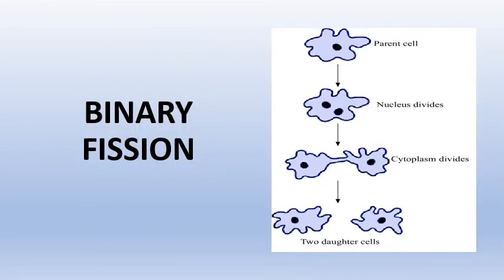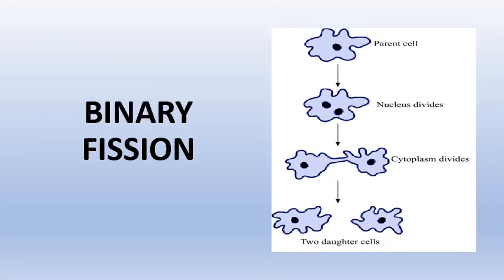The next method is binary fission. As the name itself suggests, fission means dividing or splitting, and binary means two. So binary fission means when the parent cell divides into two identical daughter cells. In animals, this kind of reproduction is commonly seen in unicellular organisms such as amoeba, paramecium, and euglena. You can see various stages of binary fission in the diagram given in front of you.